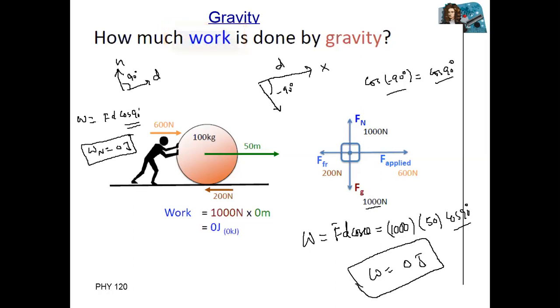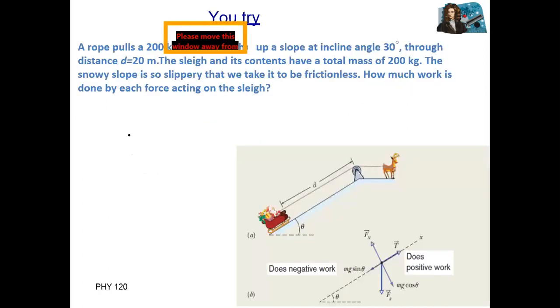Okay. So these are work done by all four forces, by main applied force, friction force, gravitational force, and normal force. Okay, you can try this example.